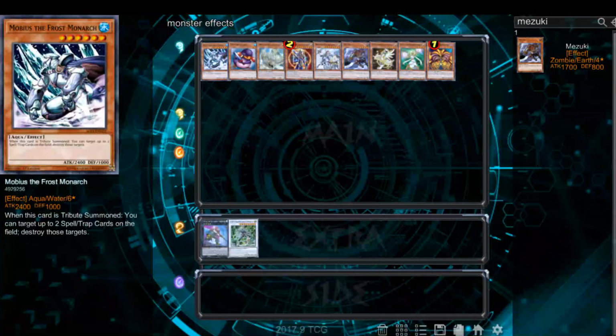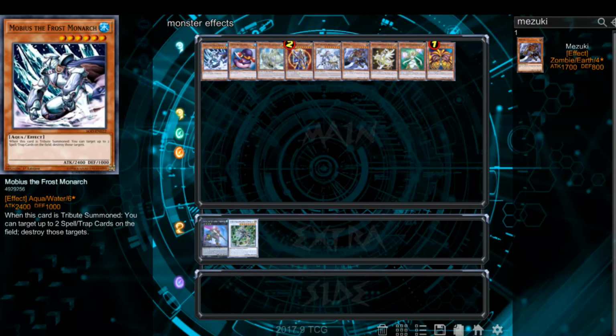Hey YouTube, today we are talking about monster effects. We're going to be going across the different types of monster effects when they're activated and the differences between some of our examples. So yeah, let's get started.